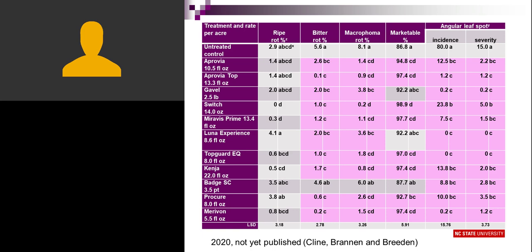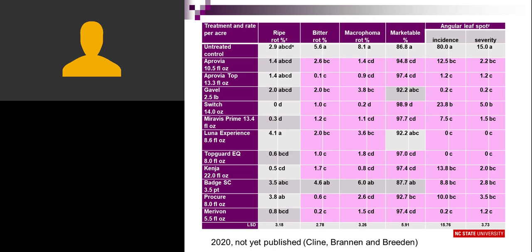Now, the first column that says ripe rot, we just did not have enough ripe rot disease. That particular fungus did not cause enough disease for us to get a good evaluation. So we have no data on that one. But for the leaf spots and for the other 2 major rots, really got some good numbers there.